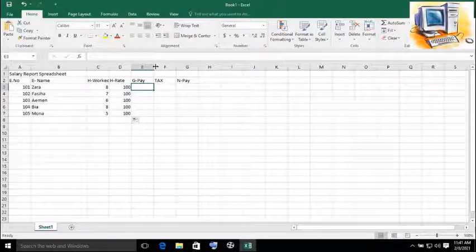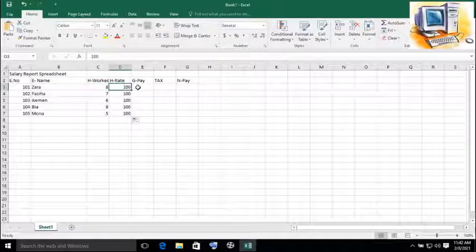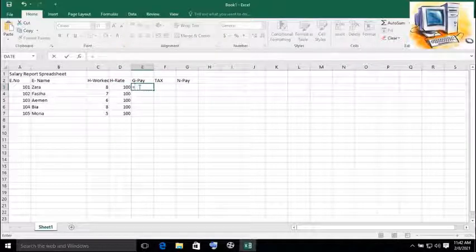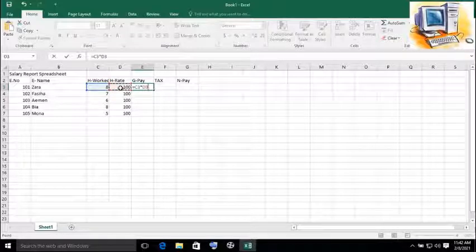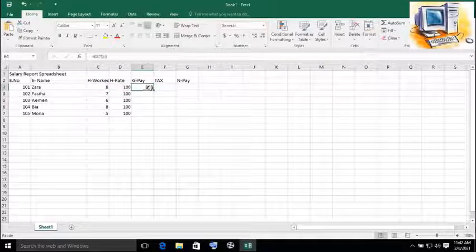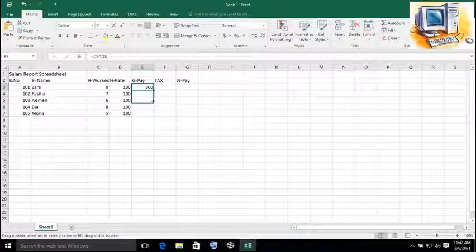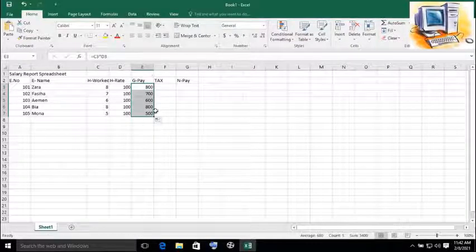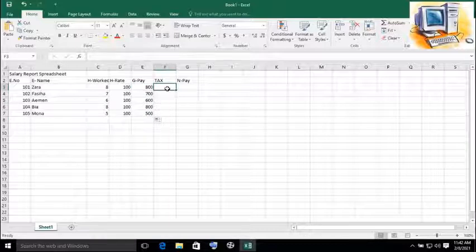Now to find out the gross pay, formula is that hours worked will be multiplied with our rate. So here we will just write equal to, click on this cell, we will select this cell and multiply with 100, that is D3. So when I press the enter key, it will calculate the gross pay, and for the other cells we will just drag it to the other cells. So accordingly the gross pay is calculated.